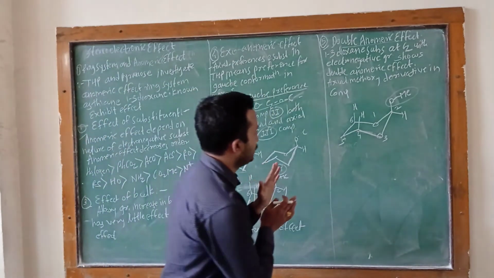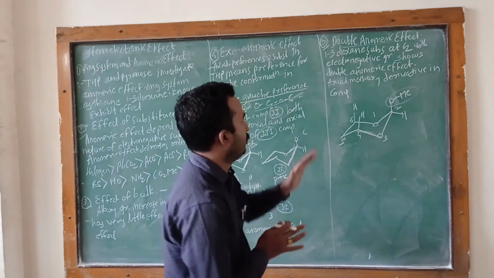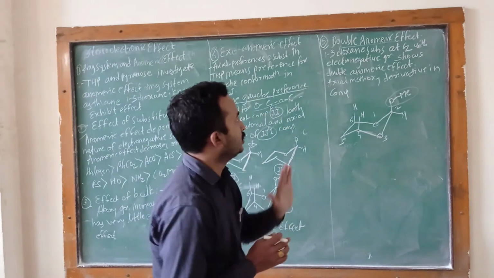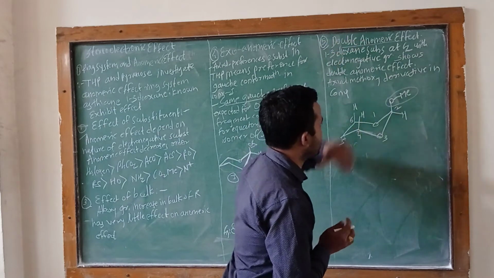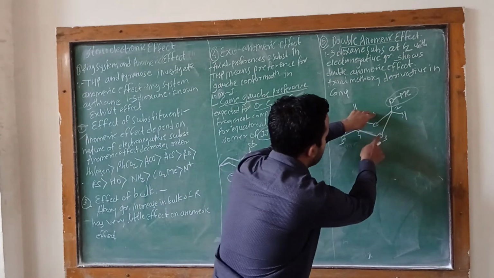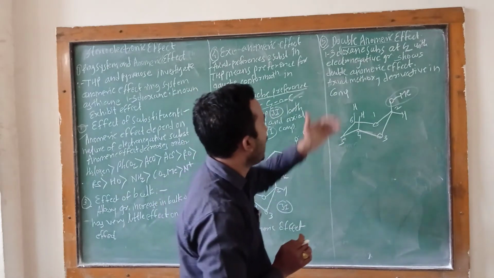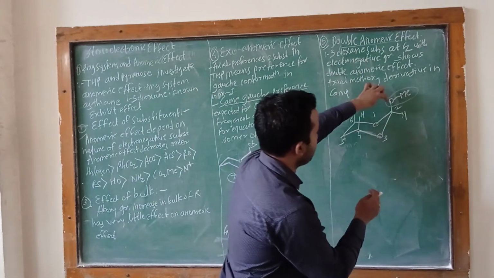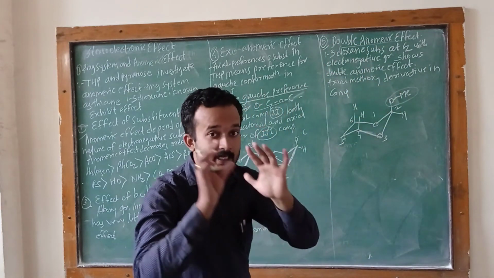Understand what the double anomeric effect is, such as the 1,3-dioxane substituent at C2 with an electronegative group.